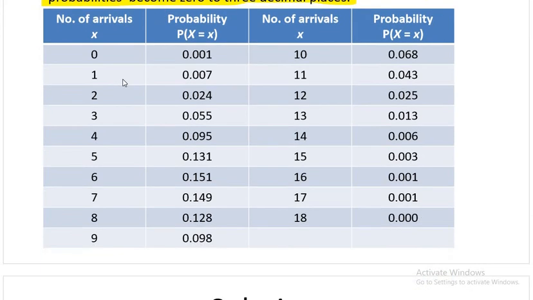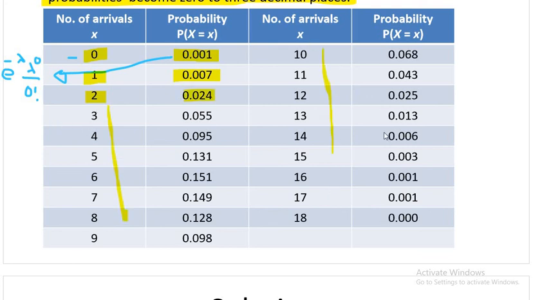Okay, so it means I will start from 0. So if x equal to 0, I can find the probability, it is 0.001. Why? I will put in the formula. So how I got this probability? It came from e to the power minus lambda, right? Lambda to the power 0 divided by 0 factorial, because x is 0. Now if you put lambda 6.9, you will get this answer. You can try this. Then if you put x equal to 1, you will get this. If you put x equal to 2, you get this. Keep on doing. Carry on.